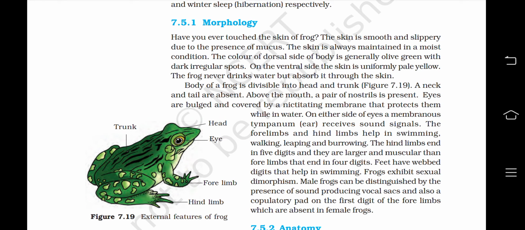Frogs exhibit sexual dimorphism. Male frogs can be distinguished by the presence of sound producing vocal sacs and also a copulatory pad on the first digit of the forelimbs, which are absent in female frogs.